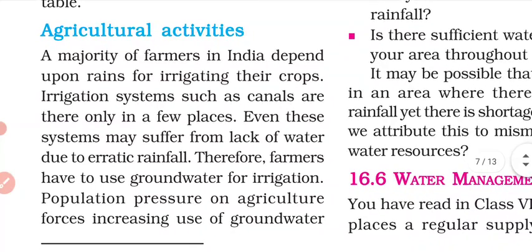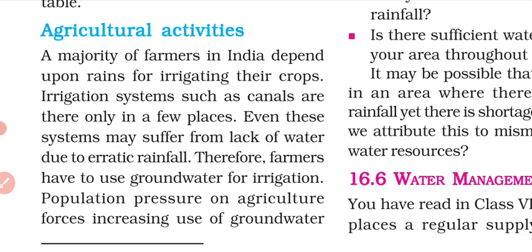Now the third reason is agricultural activities. We all know that farmers who grow crops need water for agriculture, and lots of water is needed during the agricultural process, and that water is mostly taken from the groundwater, and that is why the groundwater is now decreasing.